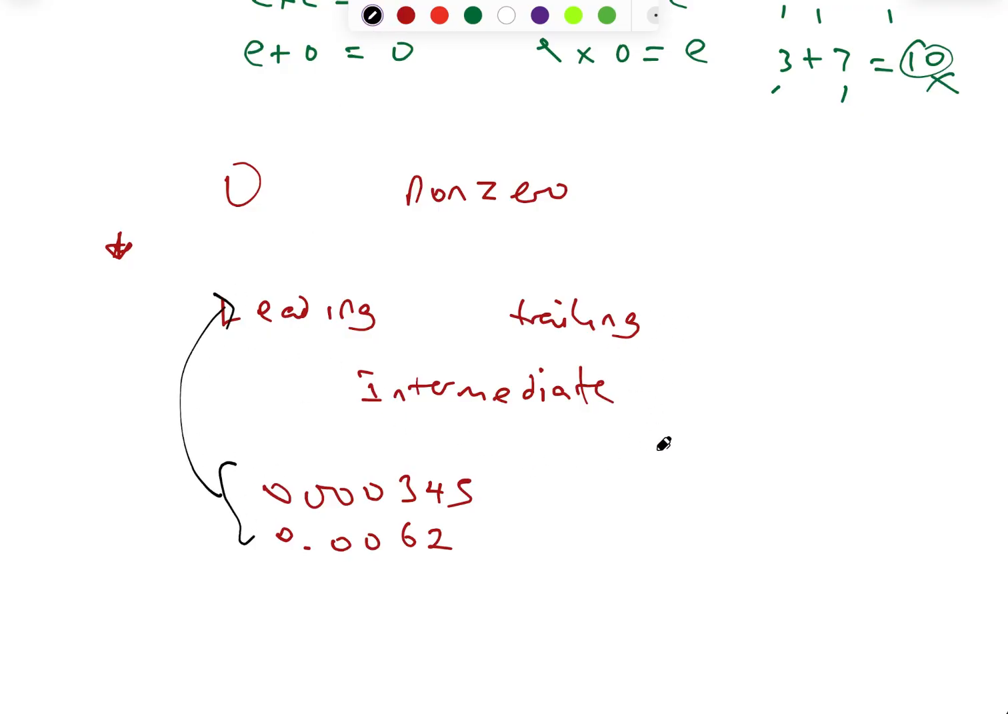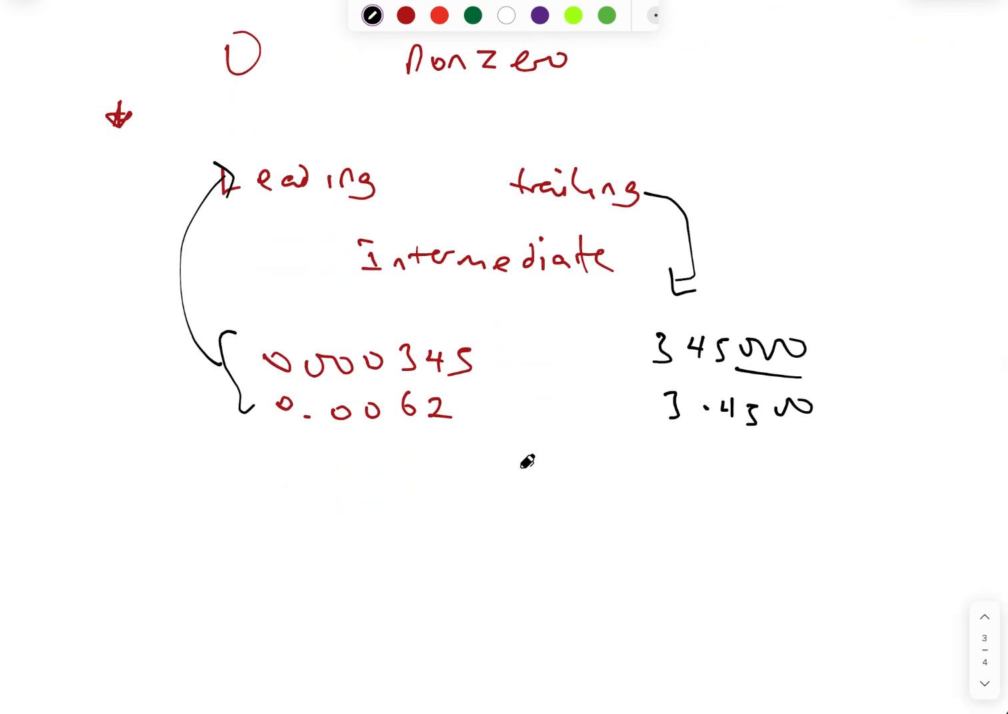Now, what about trailing zeros? They are zeros that come after numbers that are not 0. For instance, 345000. These zeros here are trailing zeros. Then you have 3.4500. These are trailing zeros as well. And finally, we have intermediate zeros. Those are zeros that come in between numbers. For example, 330405. These zeros are what? Intermediate zeros.